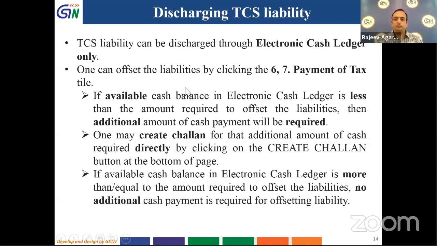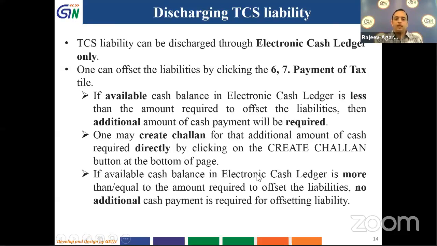If available cash balance is less than the amount required to offset the liabilities, then additional amount of cash payment will be required. So if my cash balance does not have sufficient amount, I will have to make some payment, and create challan button is given. Clicking on create challan button, I can go directly on the bank page and make the payment.